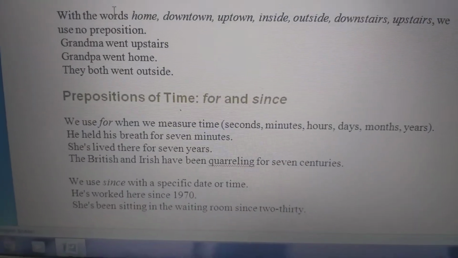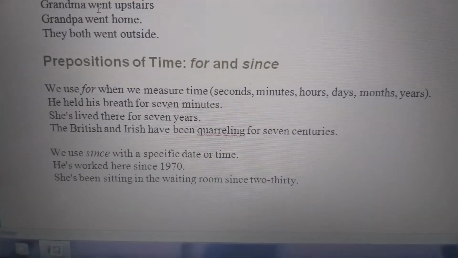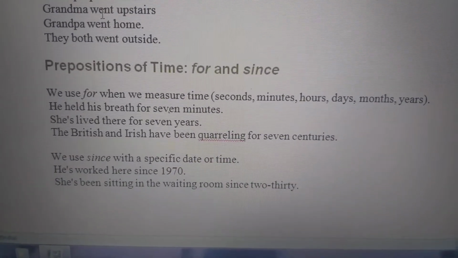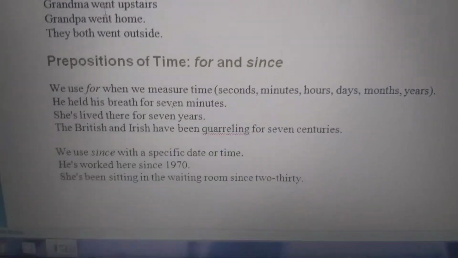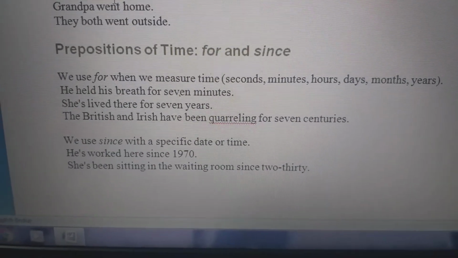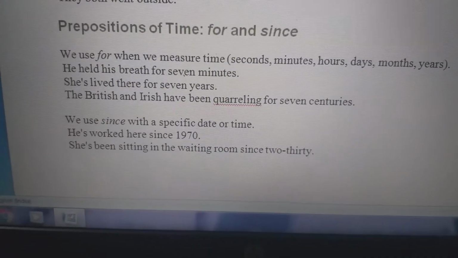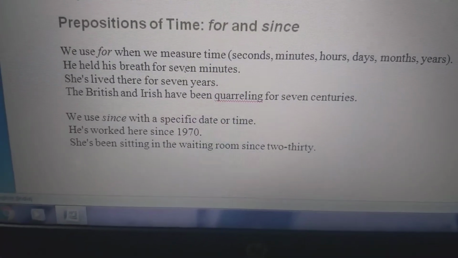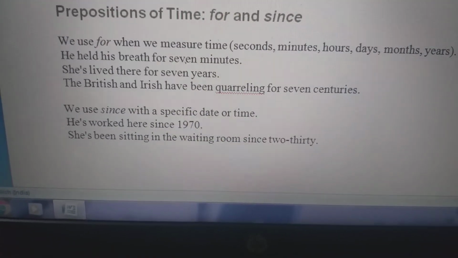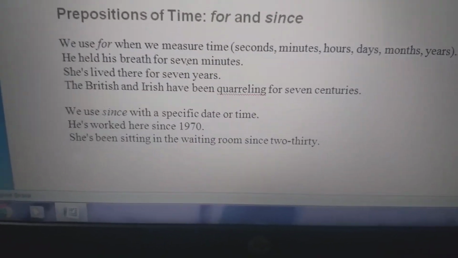Then we come to prepositions of time, for and since. We use for when we measure time: seconds, minutes, hours, days, months, years. He held his breath for 7 minutes. She lived there for 7 years. The British and Irish have been quarrelling for 7 centuries. Then since, with a specific date or time. He has worked here since 1970. She's been sitting in the waiting room since 2:30, like that.